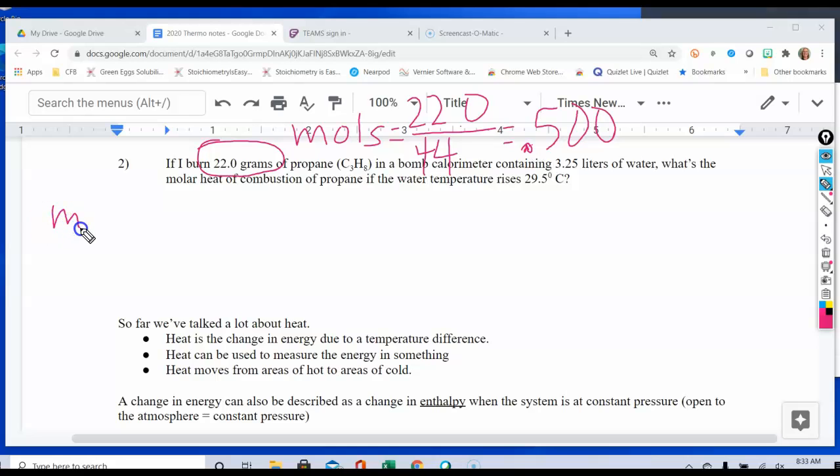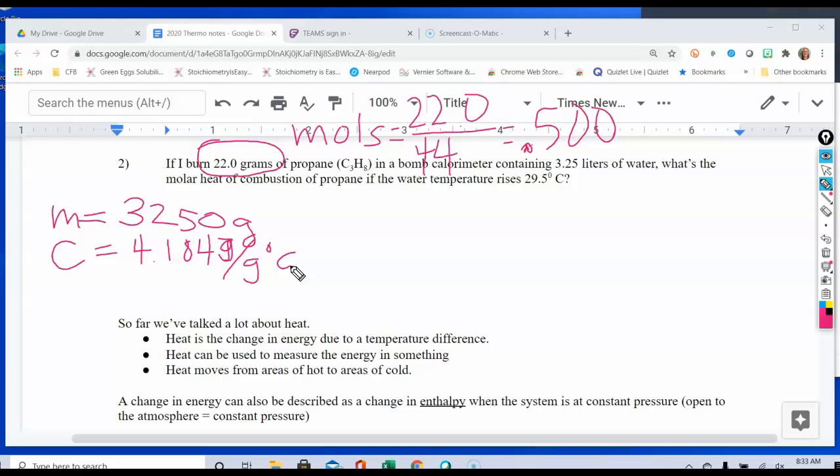Our mass of our water is going to come out to 3,250 grams of water, using the same format I did last time, converting liters to milliliters and then converting milliliters to grams using the density of water. Then I'm still going to have my specific heat constant, which is still going to be 4.184 joules per gram degree Celsius.